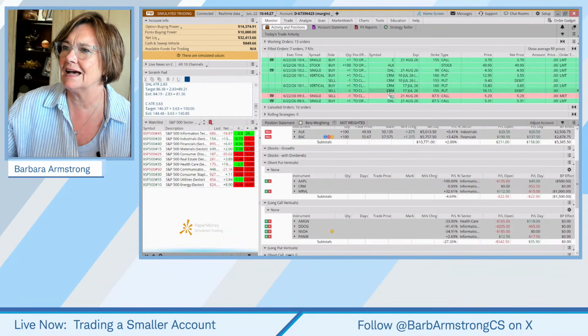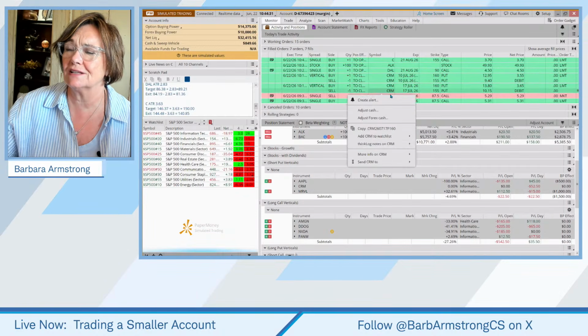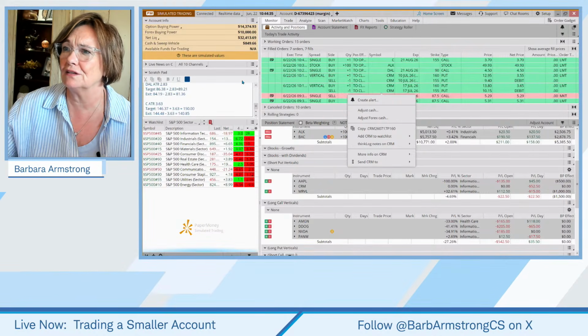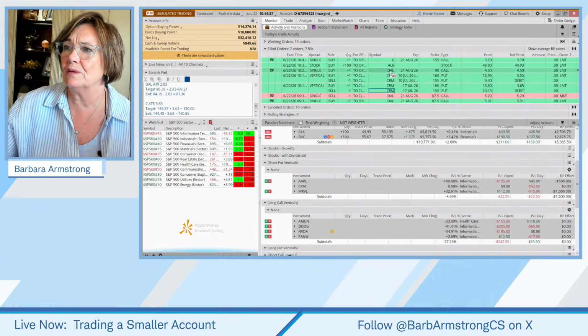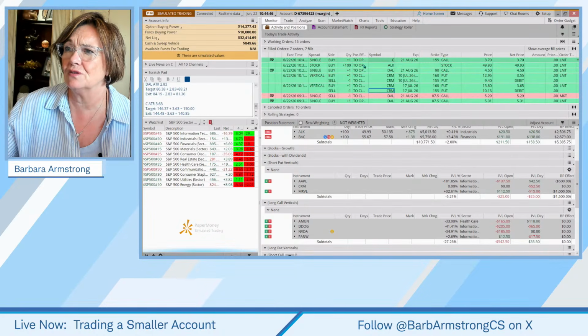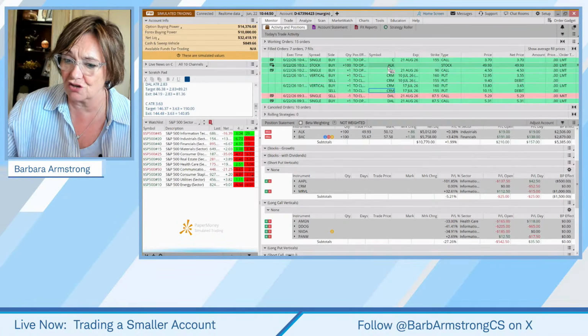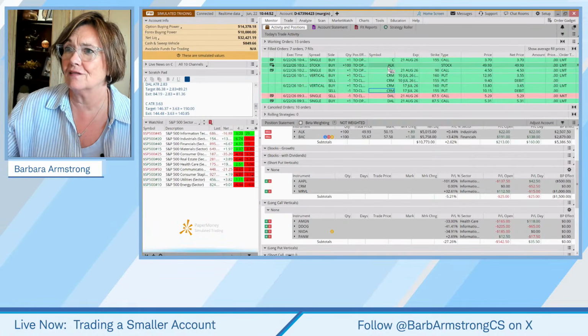But we exited our positions on CRM. We admitted that those did not go according to plan. We placed a trade on Delta, a one ATR trade. We did a one ATR trade on Citigroup. And then we did a stock trade with a target on Alaska Air.